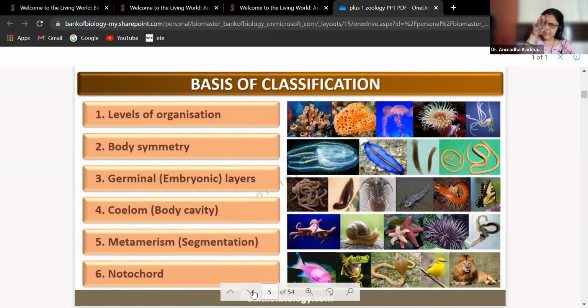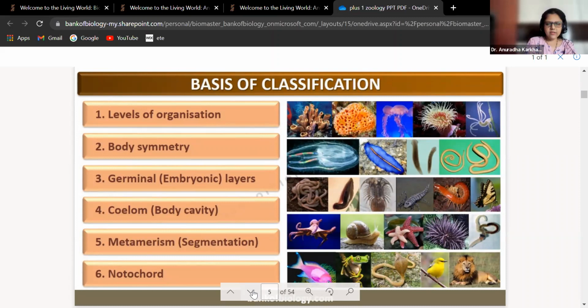Body symmetry, I'll go in each of them, I'm going to go in detail. Okay. Body symmetry. Now when we talk about body symmetry, it's going to be radial hai, bilateral hai, asymmetrical hai, wo dekhna hai. Germinal layers, you know the 3 germinal layers. So are all the organisms made up of all the 3 germinal layer, or is it few of them 2 germinal layer or 1 germinal layer, or they do not have any specific germinal layer? Depending on that, they have classified, right?